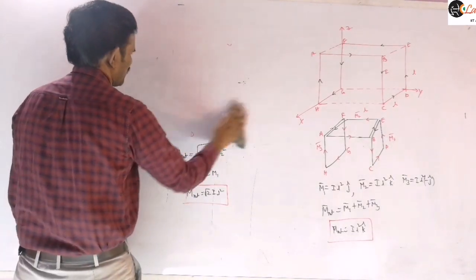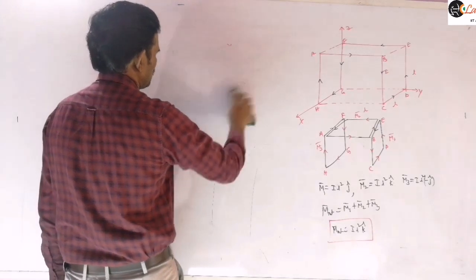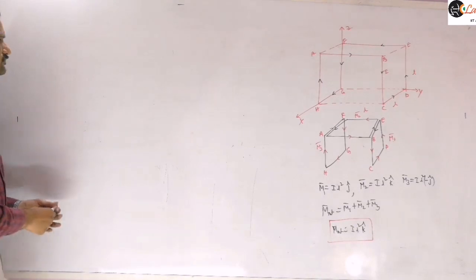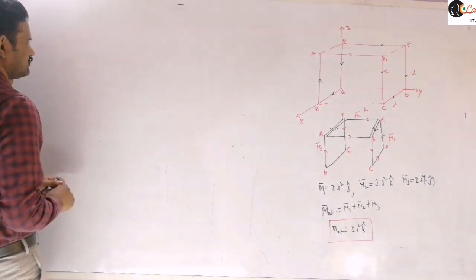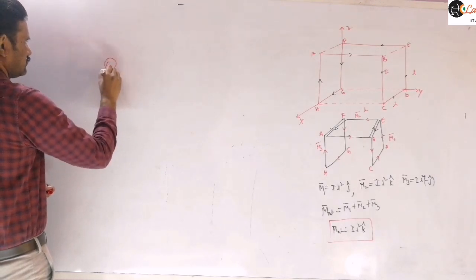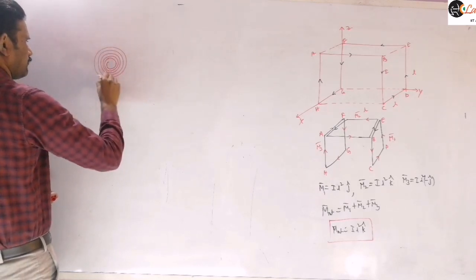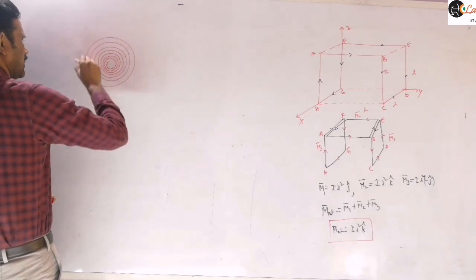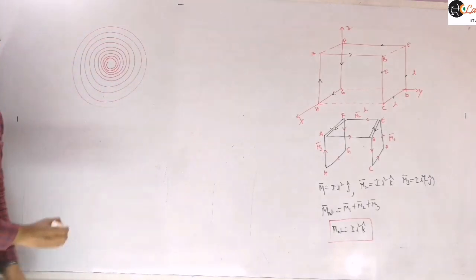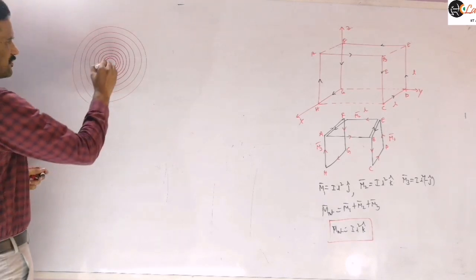And next, sometimes they will give a plane spiral and ask for the magnetic moment there. So let us see this plane spiral and magnetic moment calculations here. Now the current carrying conductor is placed like this. The inner radius is A and outer radius is B. It's a plane spiral here.